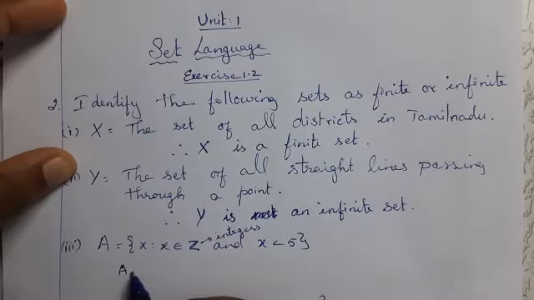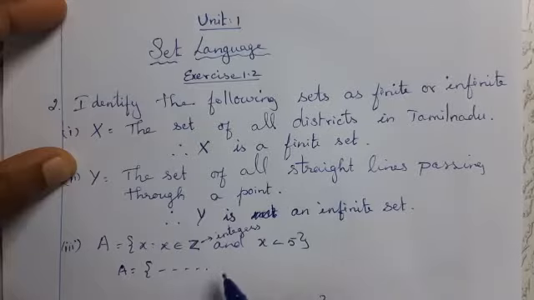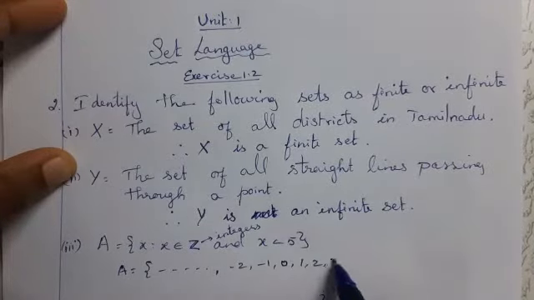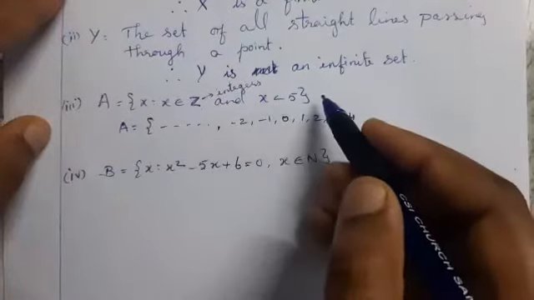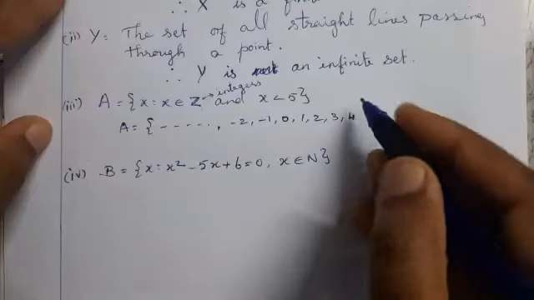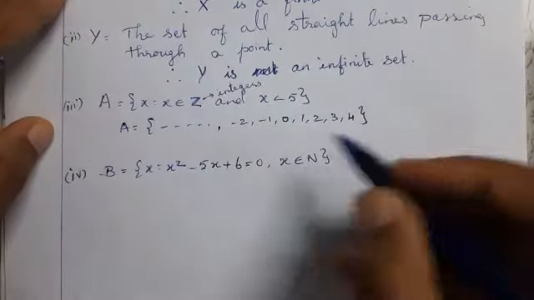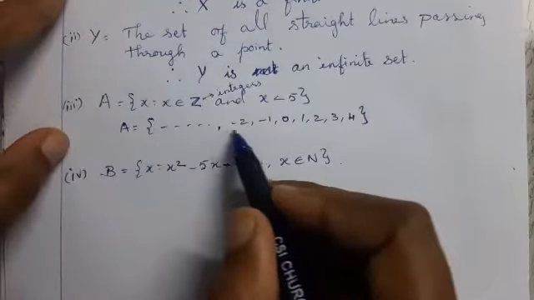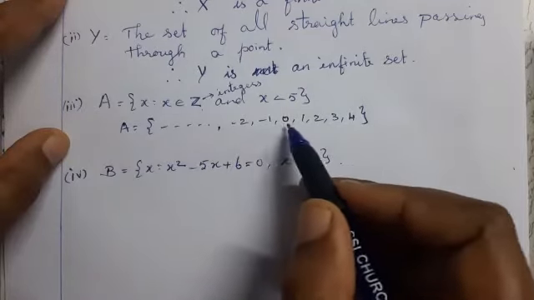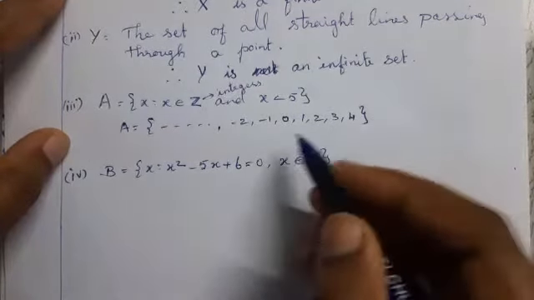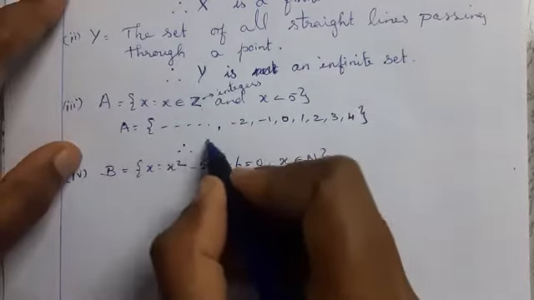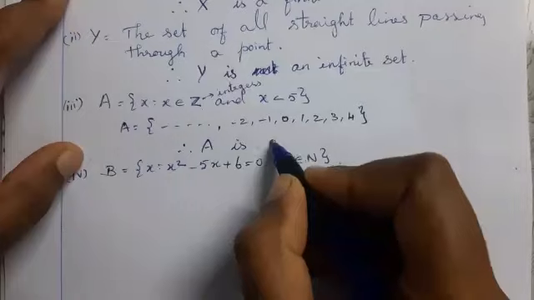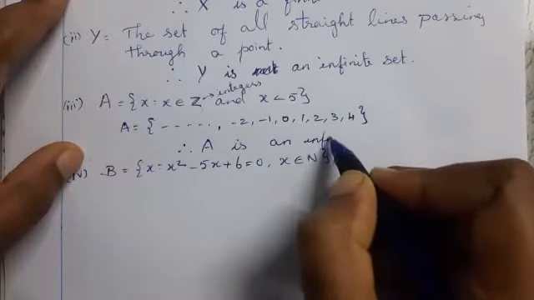Therefore, the values are minus infinity, minus 2, minus 1, 0, 1, 2, 3, 4, and x is less than 5, so up to 4. Can you count this set? No. Therefore, capital A is an infinite set.